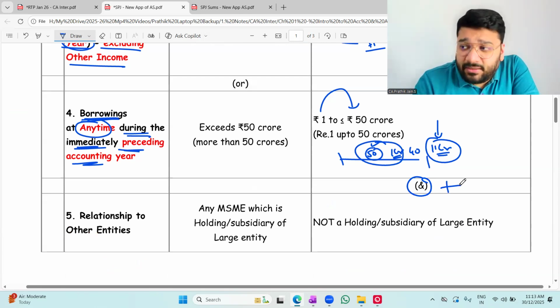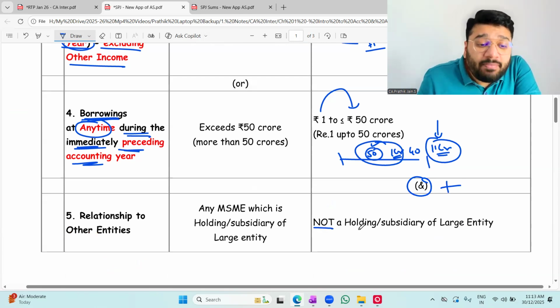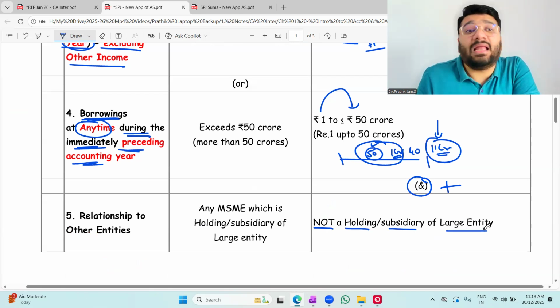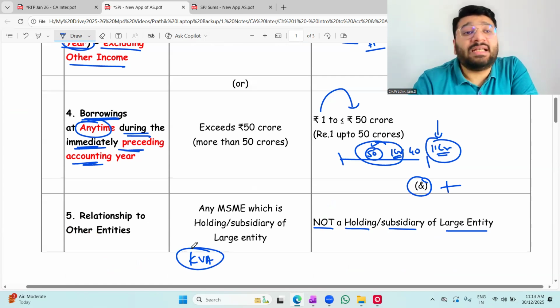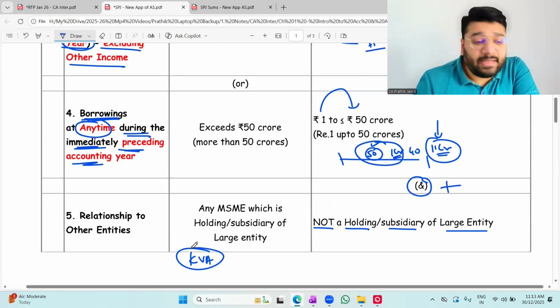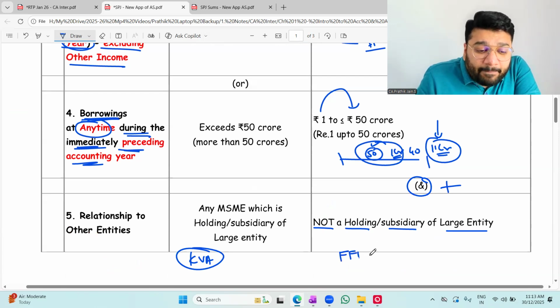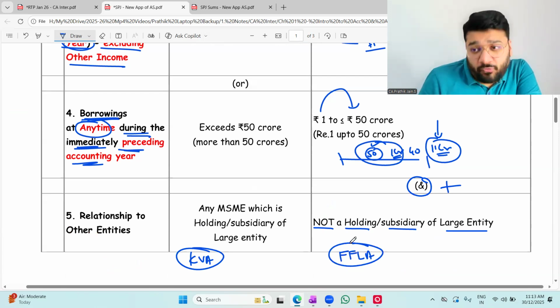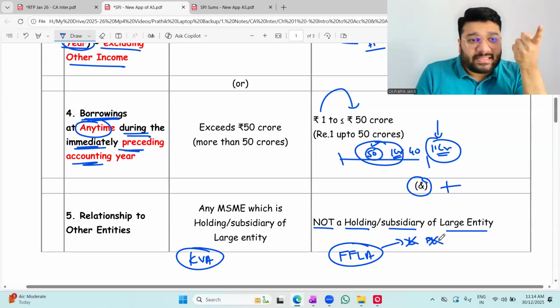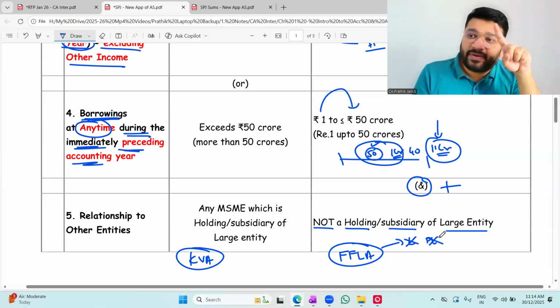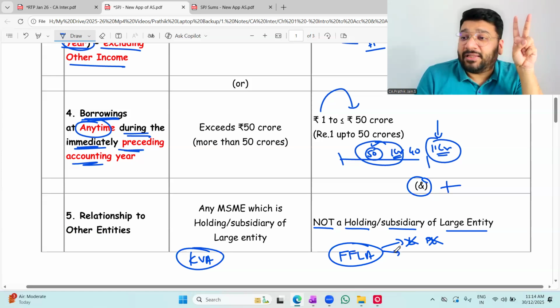Last condition. If you want to be MSME, you should not be a holding or a subsidiary of a large entity. Large entity, for example, Kalpavriksh Academy. Imagine it is a large entity. FFLA, so far, is a medium enterprise. Why? Because what is the first condition to qualify as MSME? I am not listed, good, neither am I in the process of listing. FFLA is neither listed nor do I have the intention to list. So the first condition is satisfied.